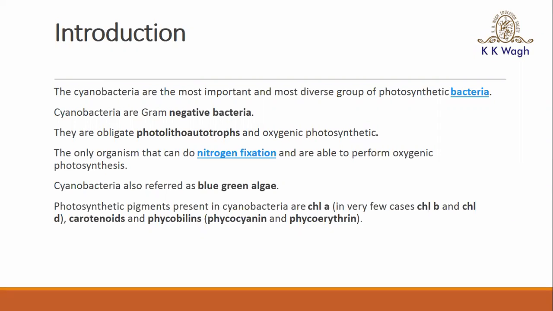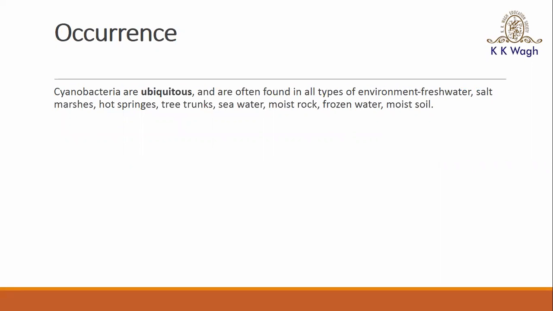And then next is the type of pigments present in them. Okay, that is the photosynthetic pigments. So there are different photosynthetic pigments present. For example, in the cyanobacteria, chlorophyll A is present. But in some types of cyanobacteria, chlorophyll B and chlorophyll D are also present. Then they also possess carotenoids. Then two types of phycobilins, that is phycocyanin and phycoerythrin, are also present in them.